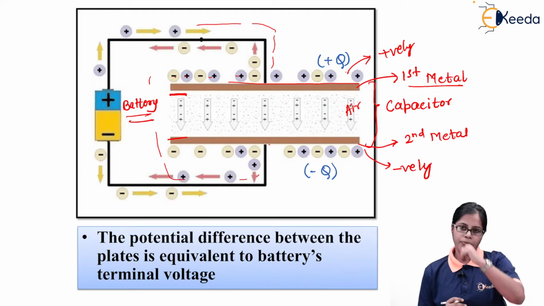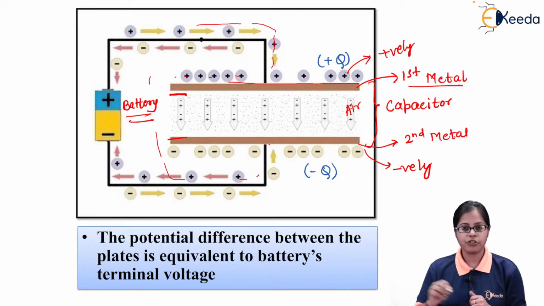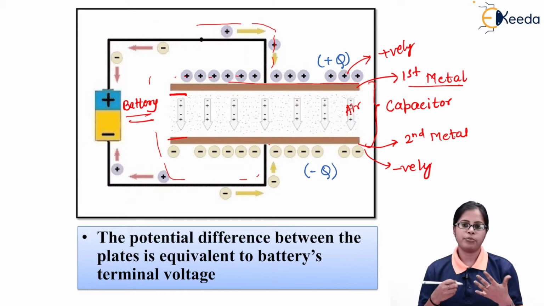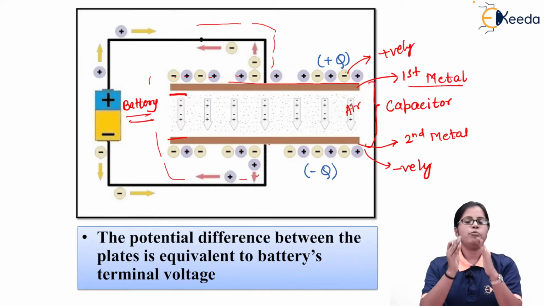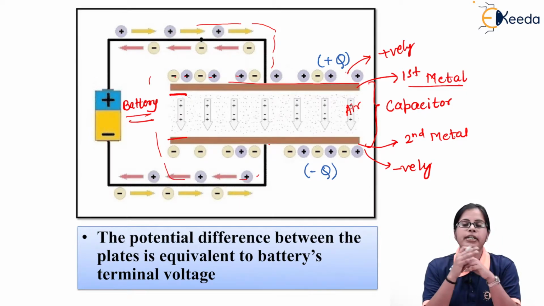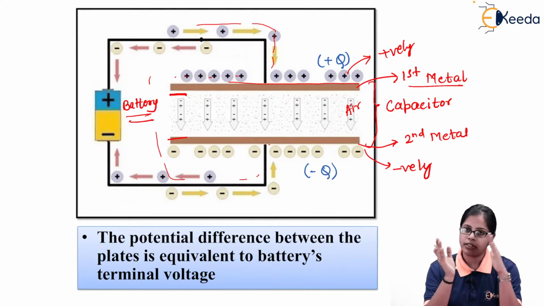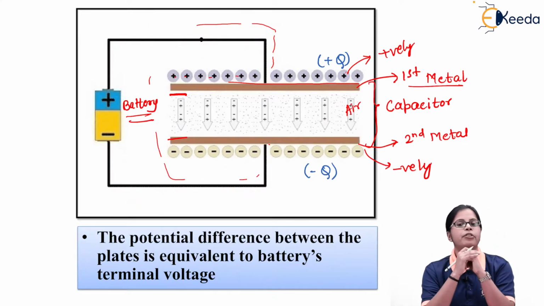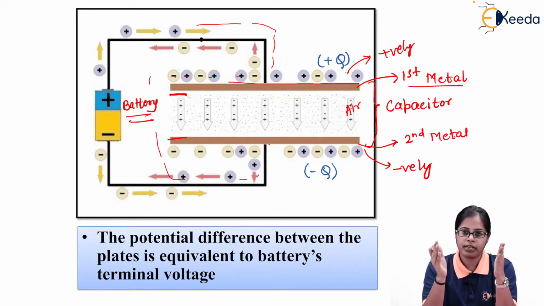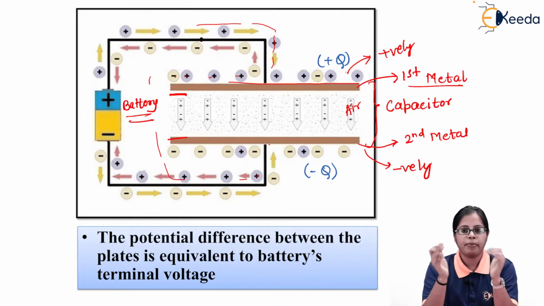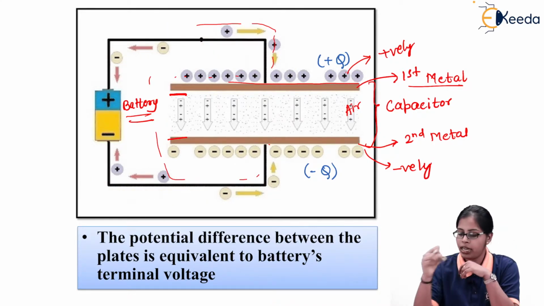So the top plate is going to be completely positively charged, that is plus q, and the second plate is going to be completely negatively charged, that is minus q. So the two conducting plates are given two charges, positive charges on one plate and negative charges on the other, and these two conducting plates are separated by the dielectric, and basically air is taken to be the dielectric.